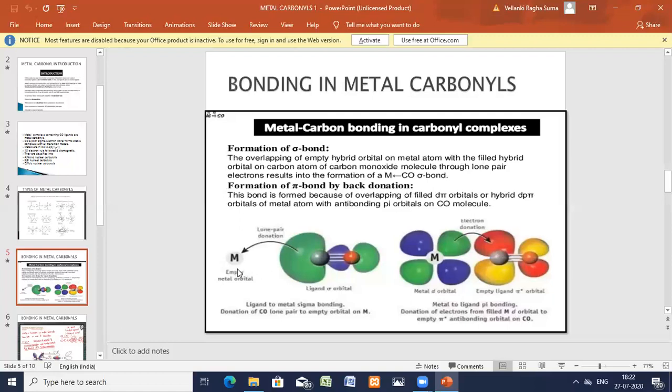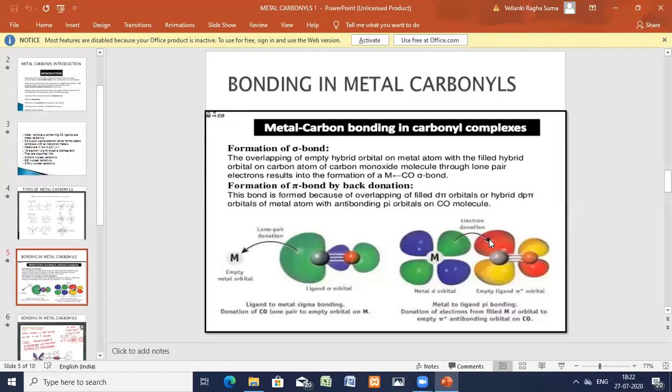So again, from the backside, there is donation of electrons from the metal d pi orbital to the anti-bonding pi orbital on the carbon monoxide. Here again you are getting the electrons, the electron pair donation. This is called back donation.